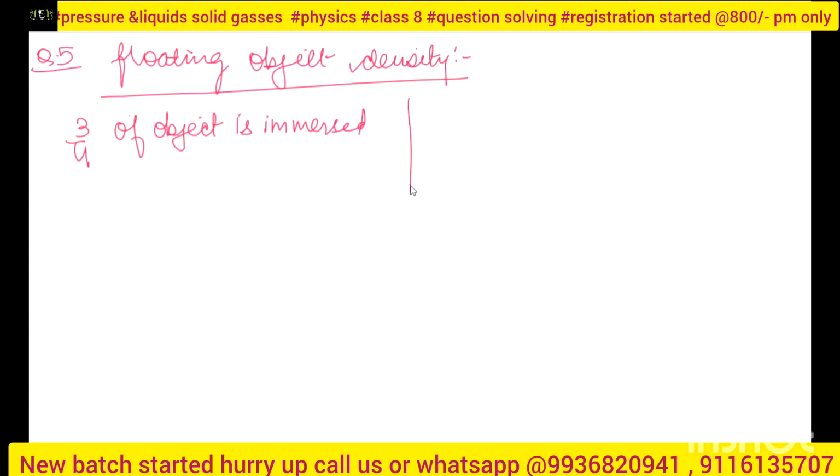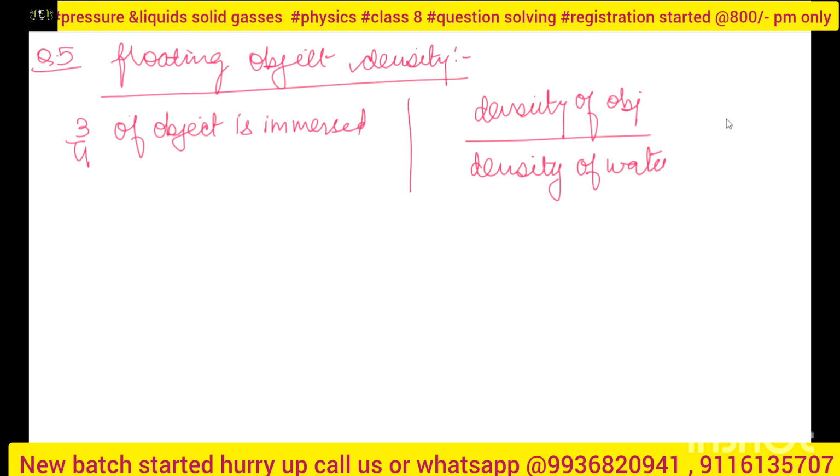So when this is given, I know that density of object divided by density of water is equal to 3 by 4, as it is given.